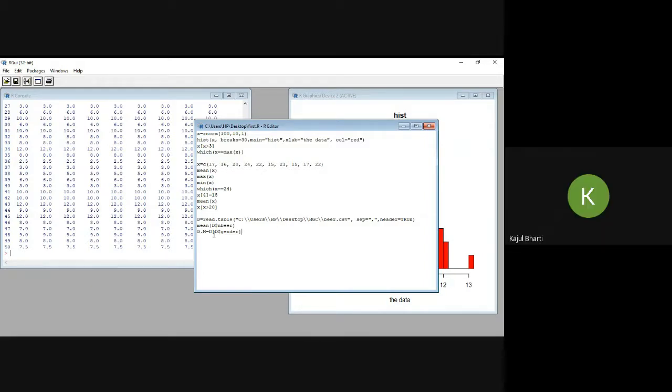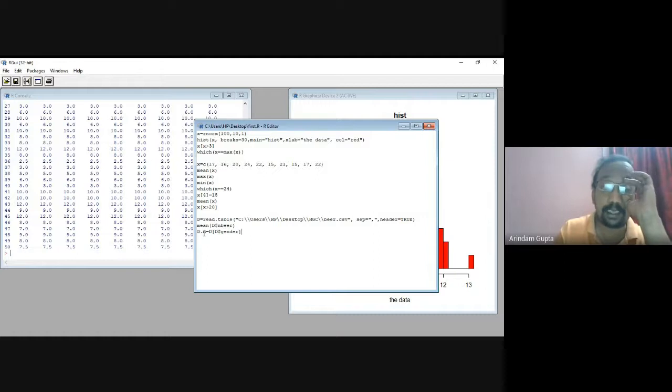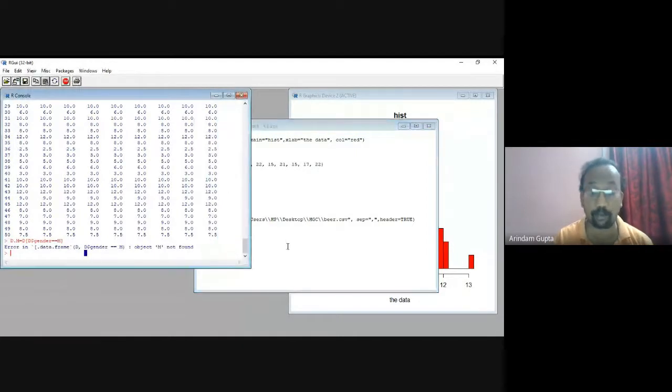Then suppose we want the male data in a new variable d.m. Just type d.m, d within bracket d dollar gender equal m, then just run. Suppose m not found, because in Excel it is 0 or 1 type.